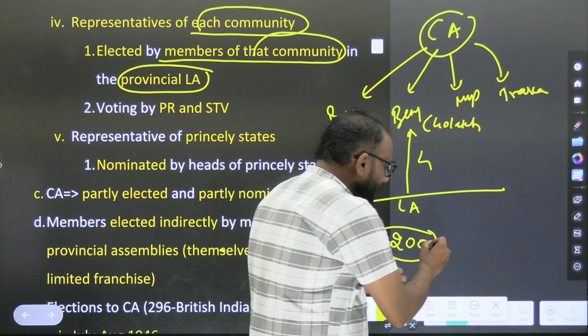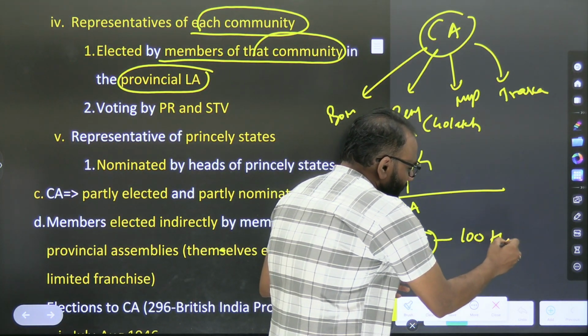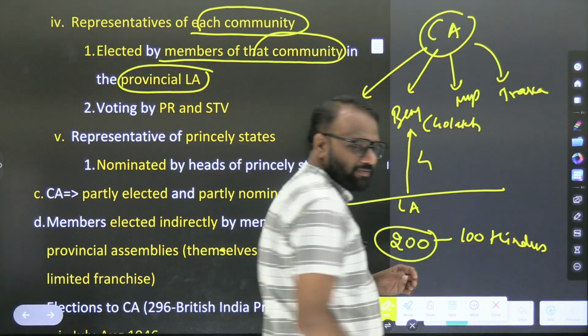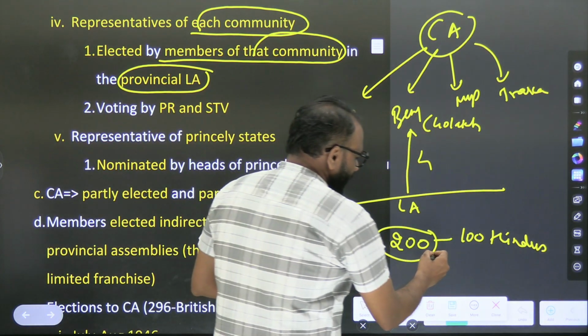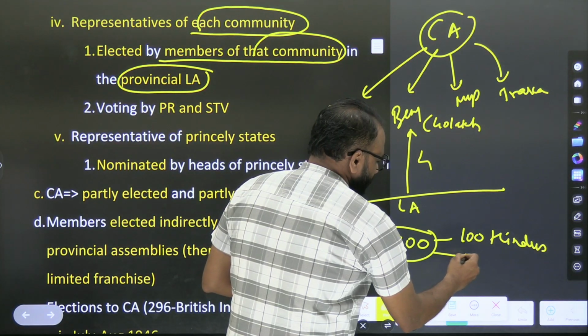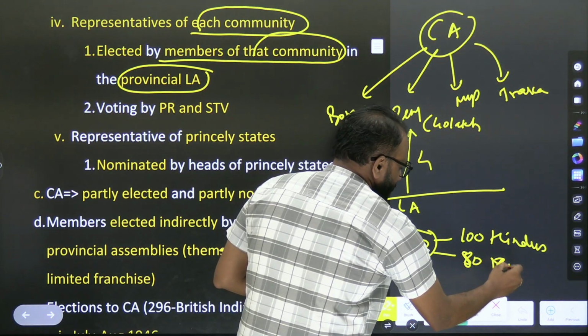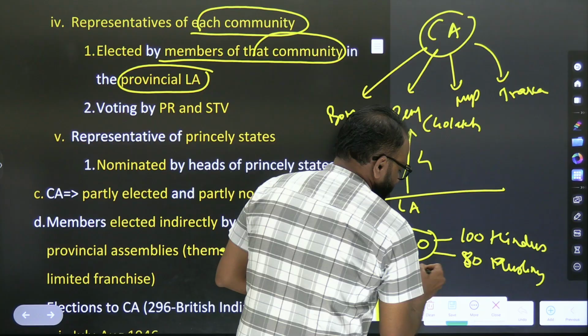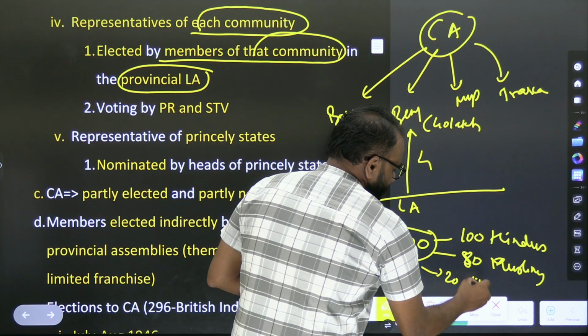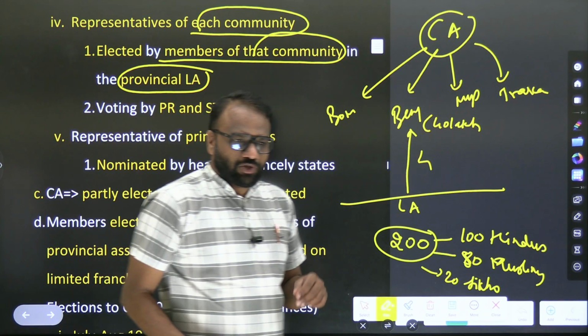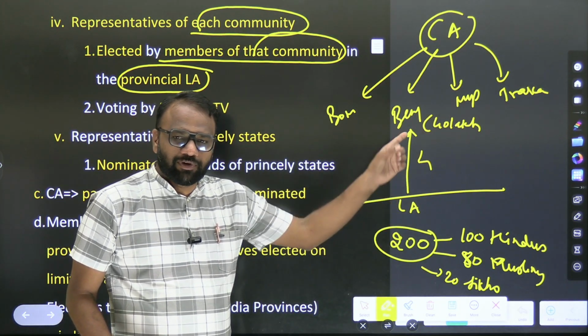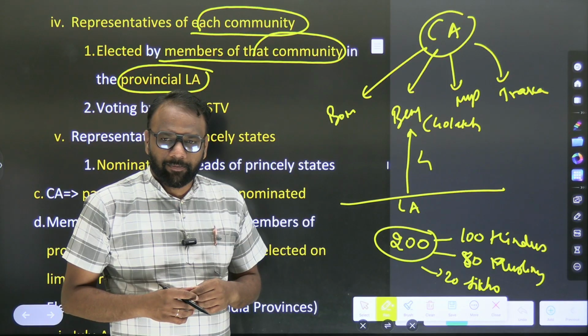So in this 200, let's assume 100 are Hindus, 80 are Muslims, and 20 are Sikhs.